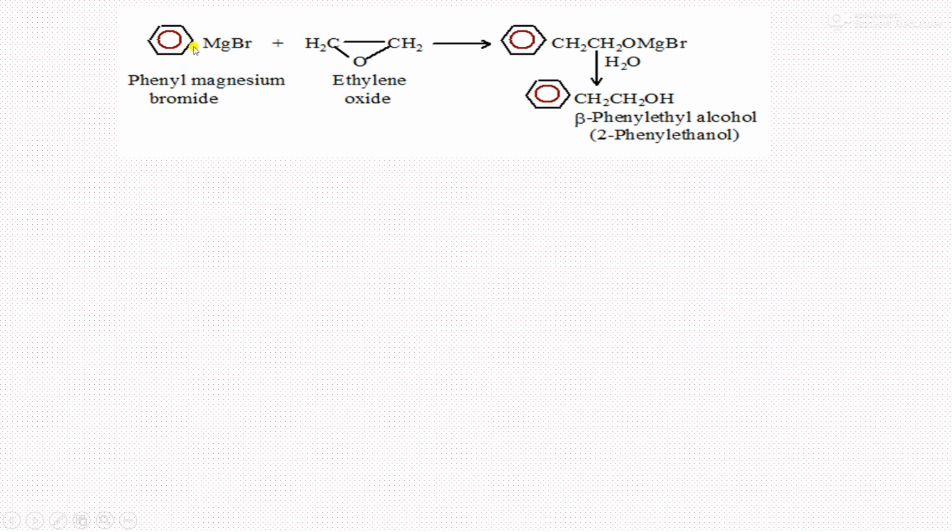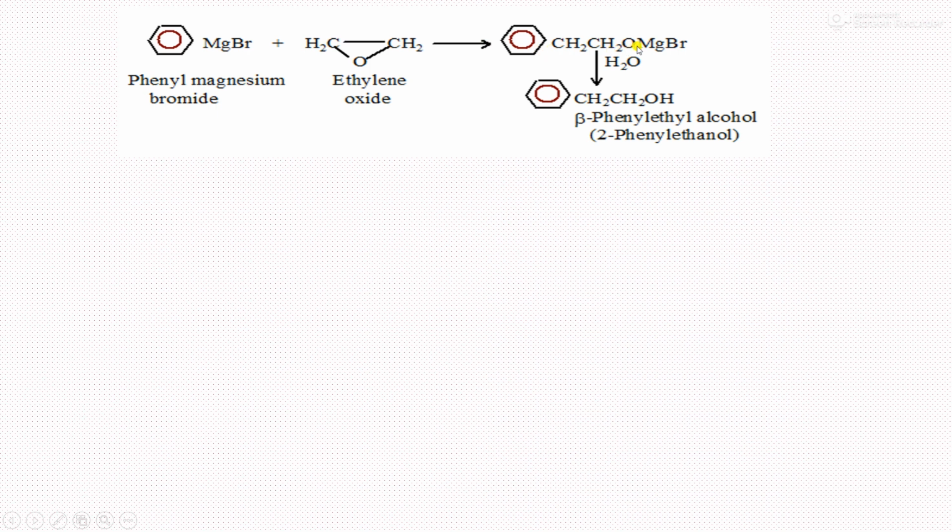Therefore, in the attack of this phenyl, the carbon acquires a negative charge, and magnesium acquires a positive charge. This carbon attacks either this carbon or this carbon, and opening of this ring takes place, and we get PhCH2CH2OMgBr, with the benzene ring.